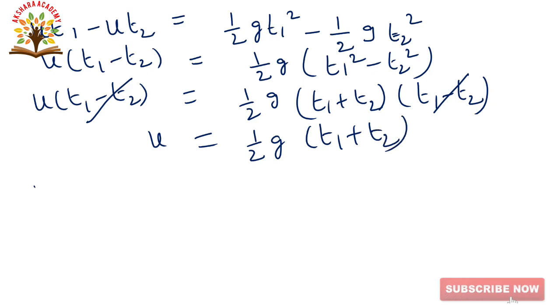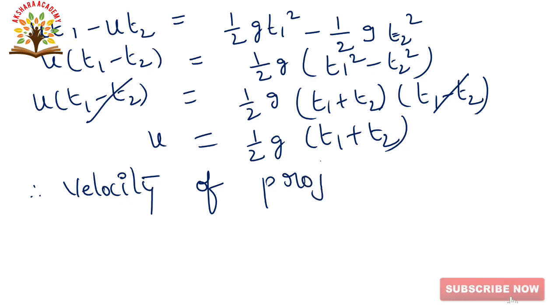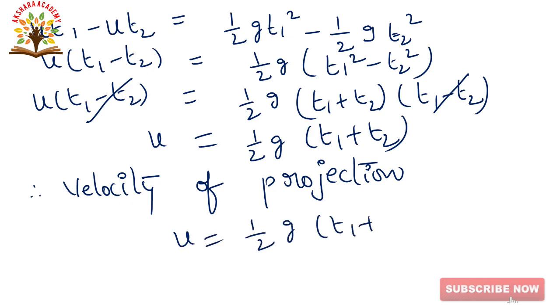So therefore the velocity of projection u is equal to half g of t1 plus t2. Okay, this is the final answer. Next we will go to the next question.